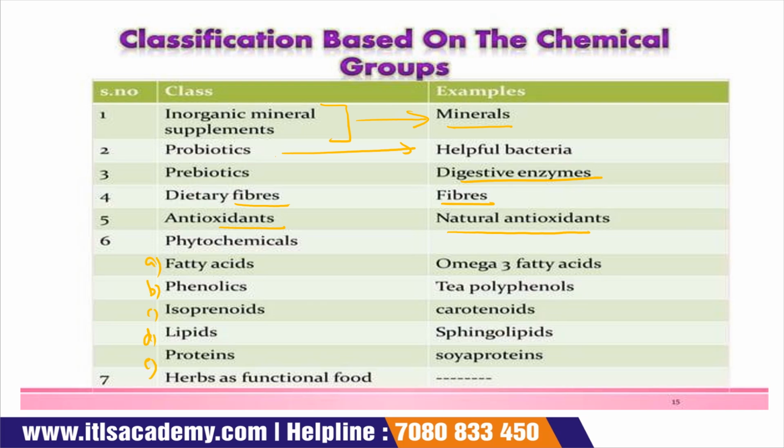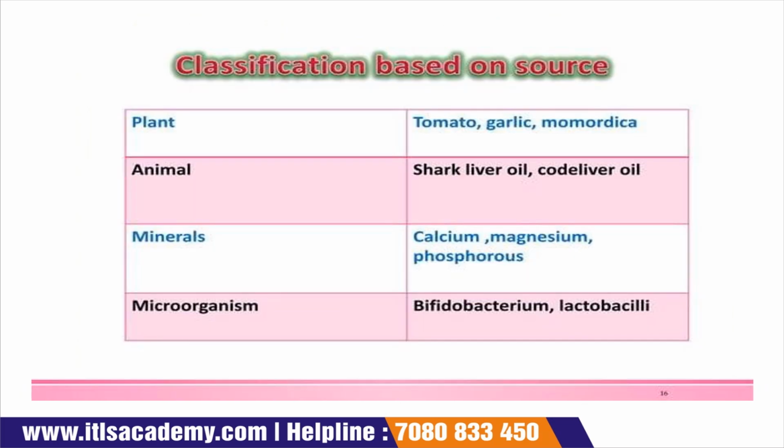The first one is fatty acid, and the example of fatty acid is omega-3 fatty acid. Then phenolic, and the example of phenolic is tea polyphenol. Isoprenoids, and the example of isoprenoids is carotenoids. Lipids, sphingolipids. Protein, soy protein. And the seventh one is herb used as a functional food. Now come to the next slide.